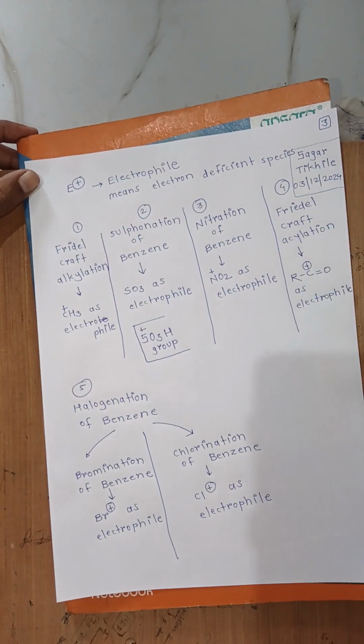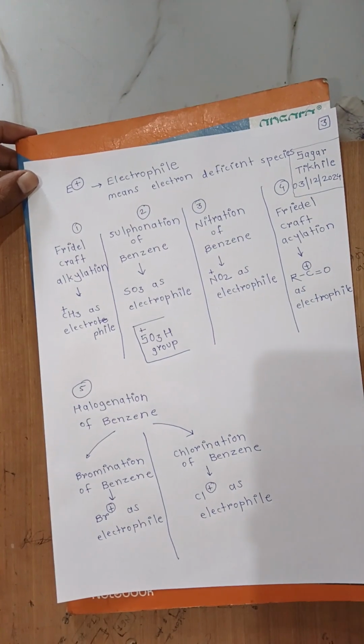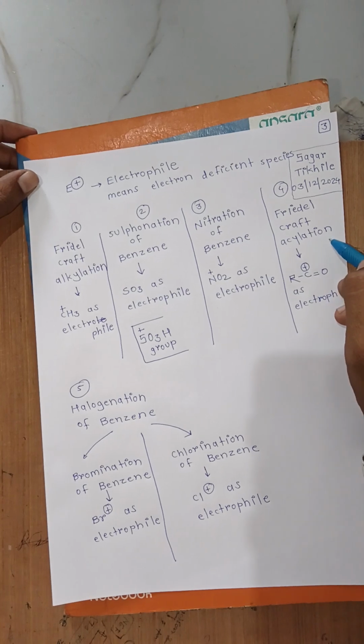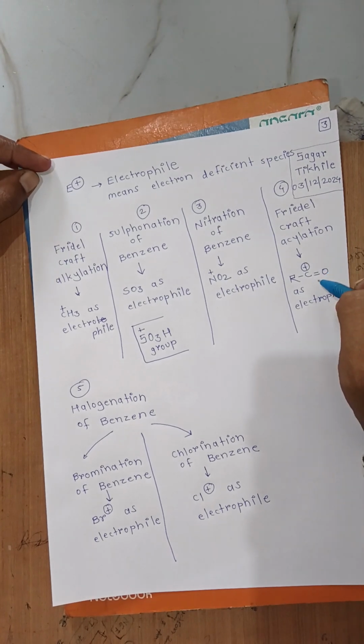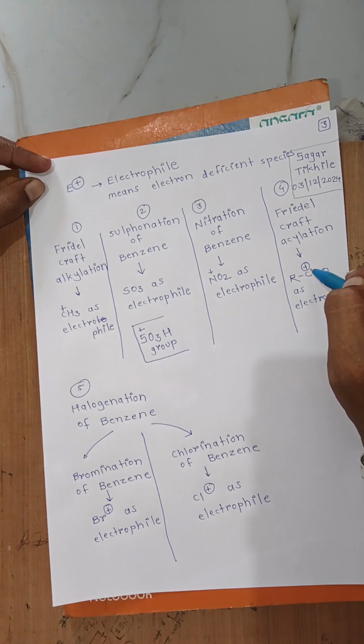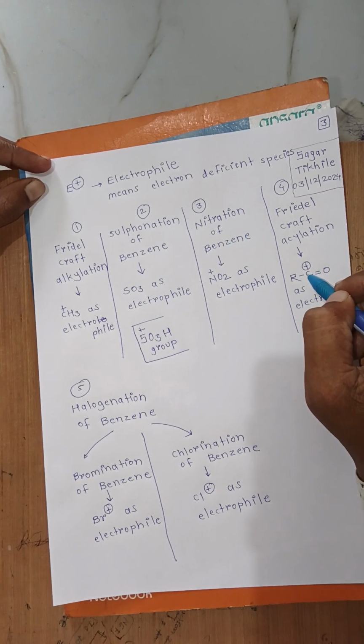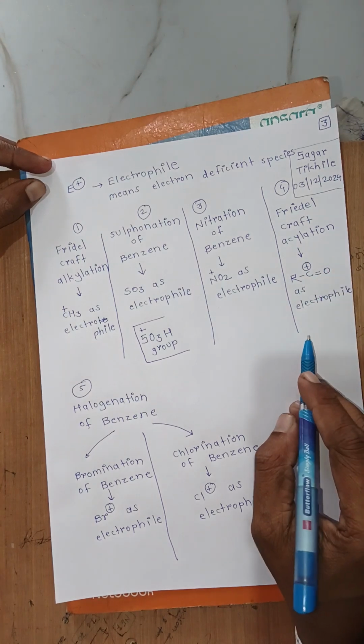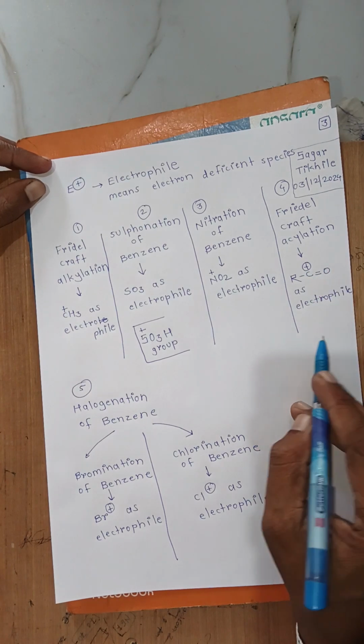The fourth type is Friedel-Crafts acylation. In this, R-C double bond O with the carbon having positive charge, and this is the acylium ion.